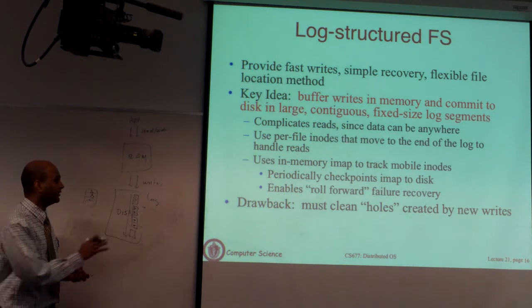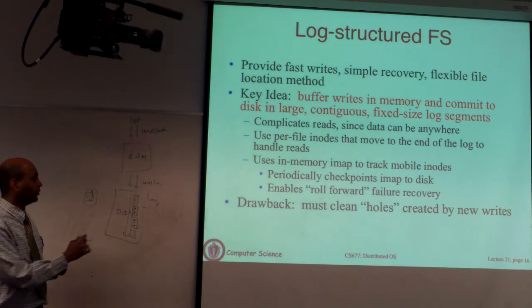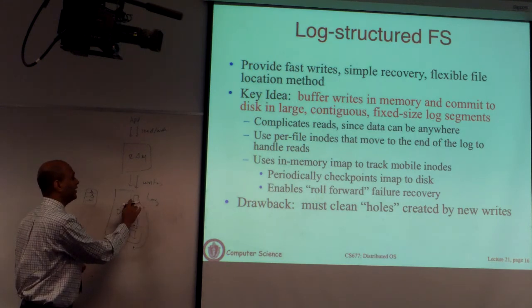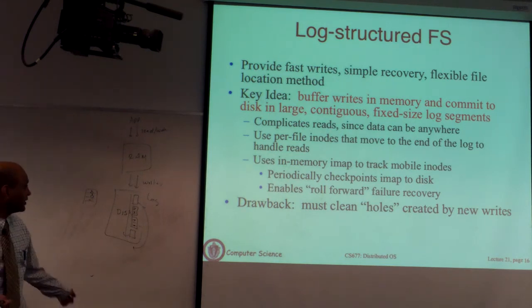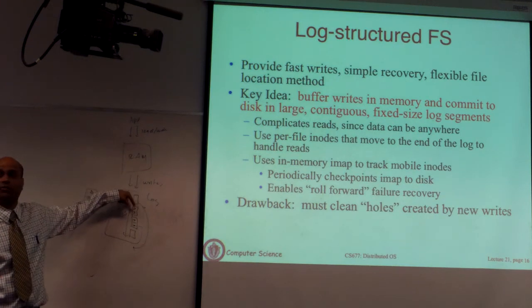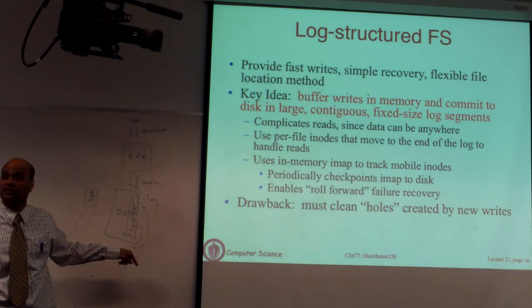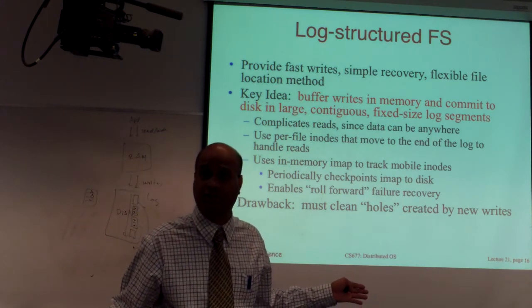When you garbage collect, let's say of the 10 blocks, only 2 are valid, 8 are invalid. What you will do is take those 2 and write them to the end of your log, and you will mark this entire segment as empty, available to be rewritten. So the next time you cycle back in the log, you find the next empty segment and write sequentially in that segment. So it's sequential at a segment granularity, not sequential at a disk granularity.